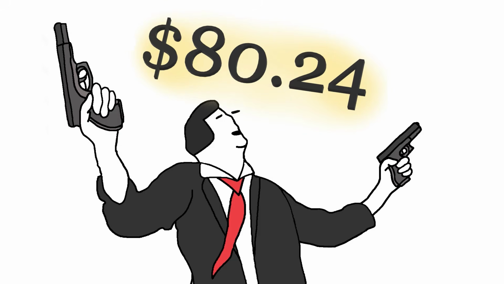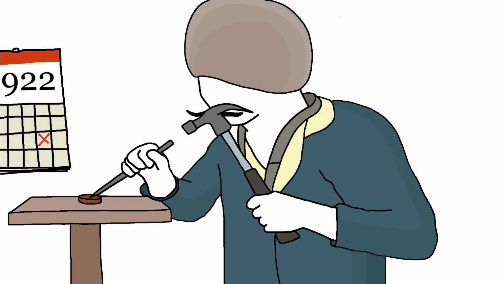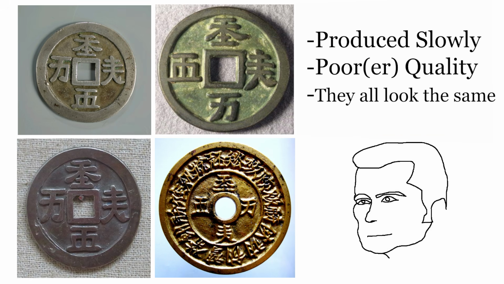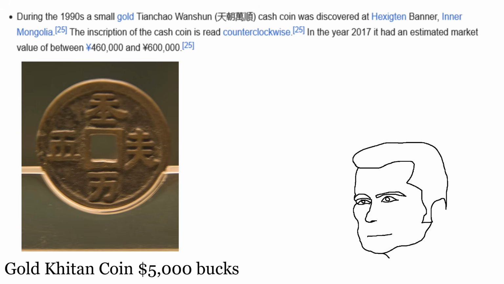Alright, let's talk about money now. Since 922, Liao produced their own currency in the form of these copper alloy coins with large script inscriptions on them. For 200 years, they've been producing them, but at a fraction of the amount Song Dynasty was making theirs, and also at a fraction of the quality. That's why you go on eBay for these coins, it goes for thousands of dollars.